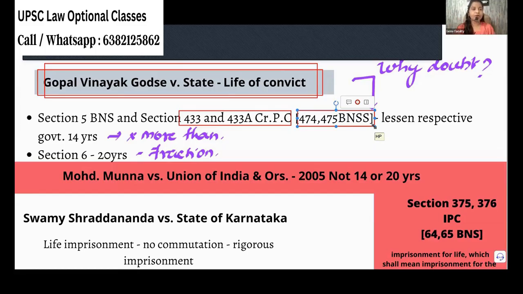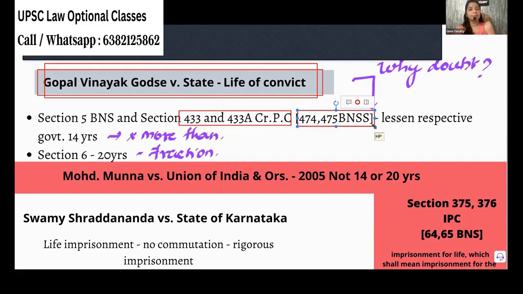So we can commute not more than 14 years. If a person is given life imprisonment, he must be in jail for the remainder of his life. But if he is showing good behavior, the jail authorities will refer him for commutation.